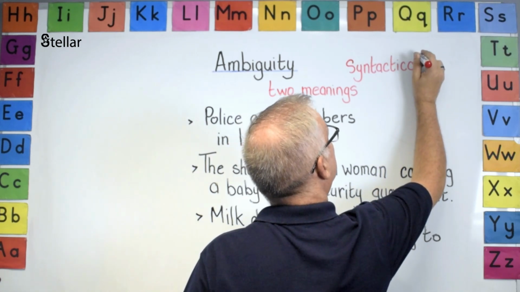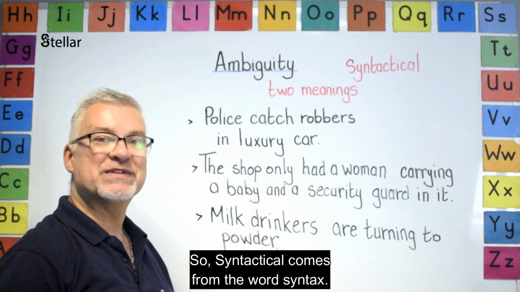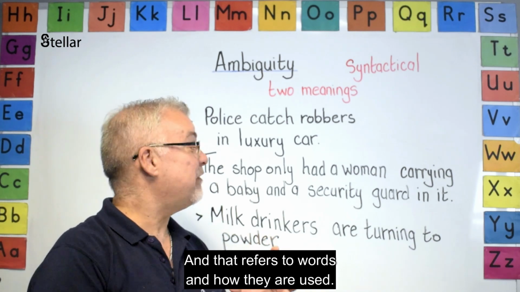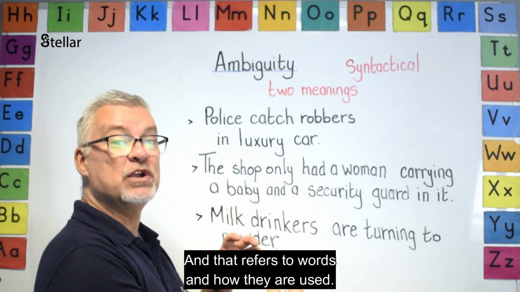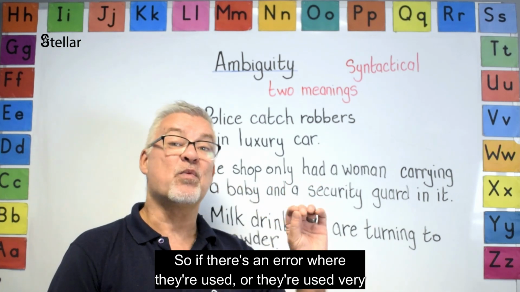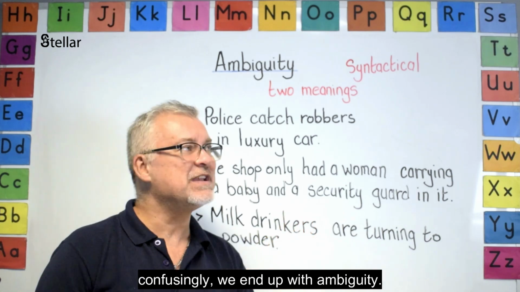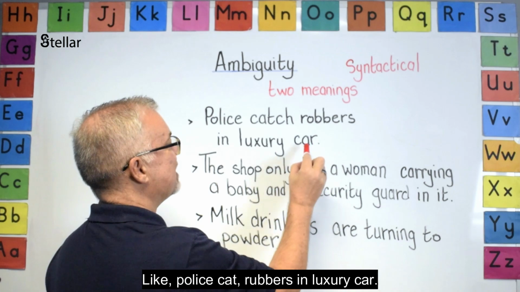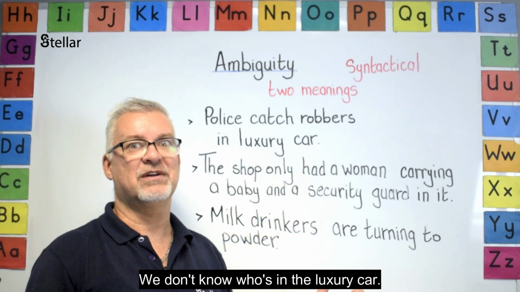Syntactical. All right, see that? So syntactical comes from the word syntax, and that refers to words and how they are used. So if there's an error in the way they're used, or they're used very confusingly, we end up with ambiguity. Like police catch robbers in luxury car. We don't know who's in the luxury car.